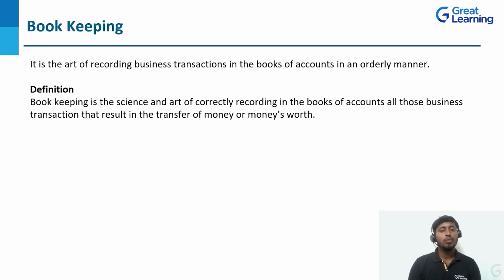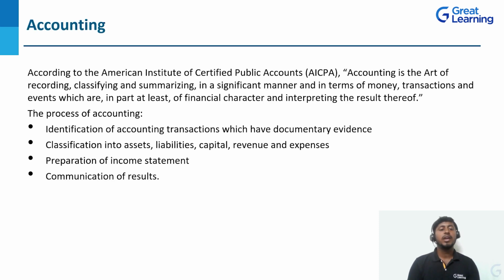So in this video, we have discussed bookkeeping. Bookkeeping is also called the preliminary books of accounts. Without this bookkeeping or without this recording, we cannot continue with the other books of accounts. So that is the first one we have discussed. Next, accounting. We have discussed the definition of accounting and the process of accounting.